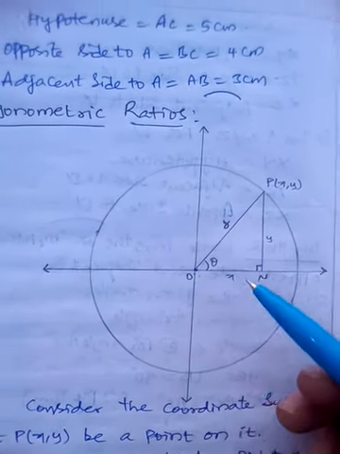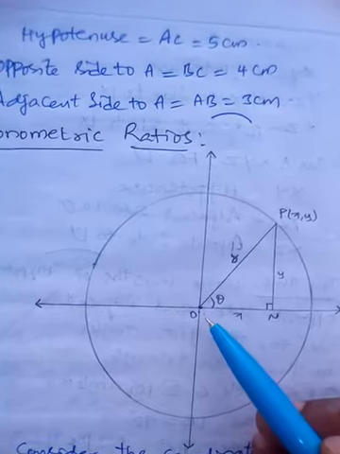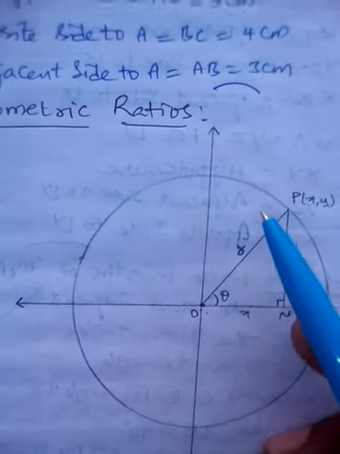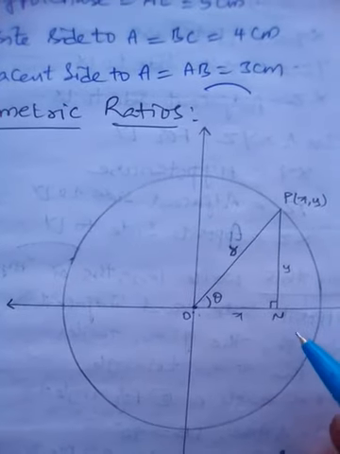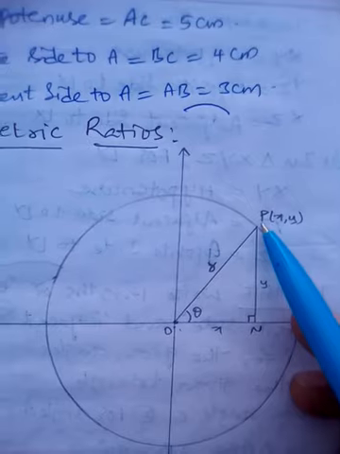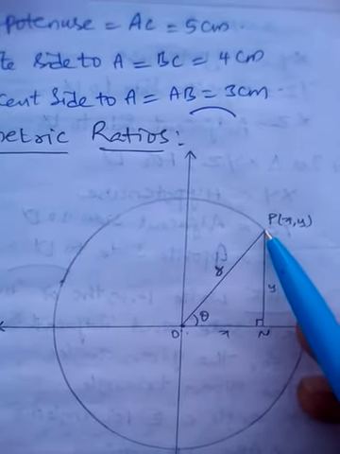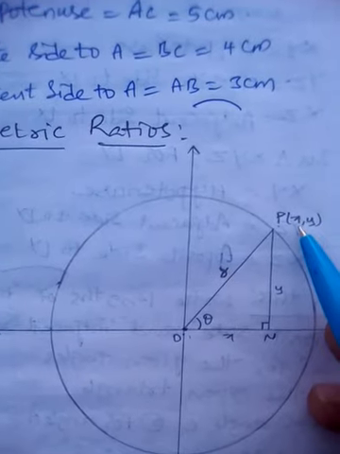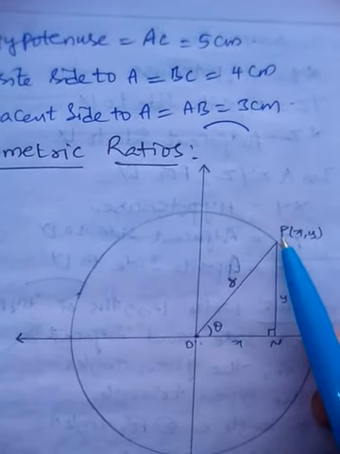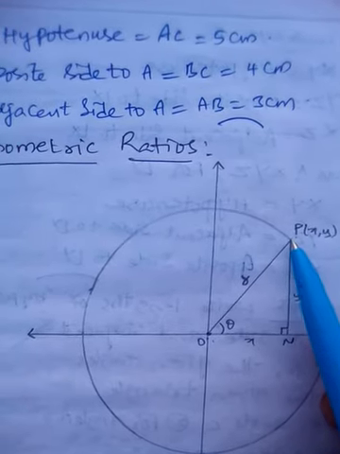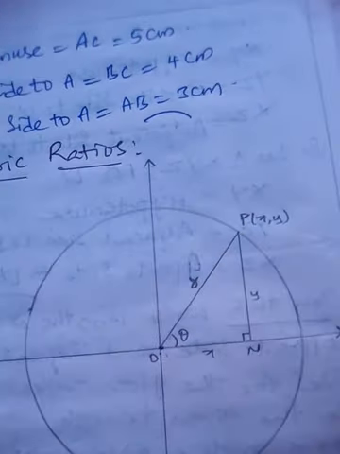So we consider one coordinate system, and with one radius we are drawing one circle. Upon the circle you are considering one point. We know very well the coordinates of the point, x and y. So let P(x, y) be a point on the circle.